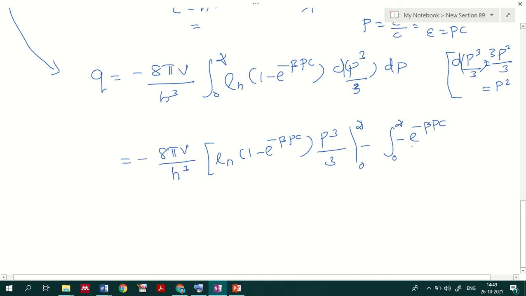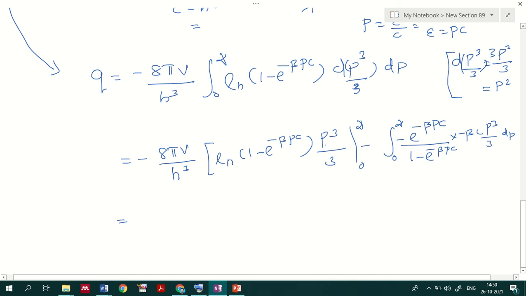minus integral 0 to infinity of minus e raised to minus beta pc divided by 1 minus e raised to minus beta pc, into minus beta c, which is a constant, into p cube divided by 3 dp.